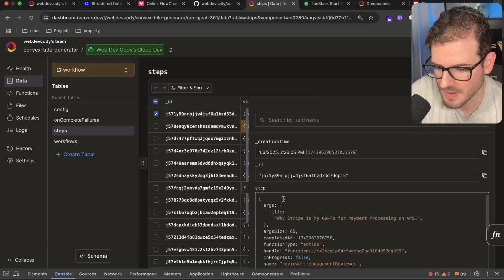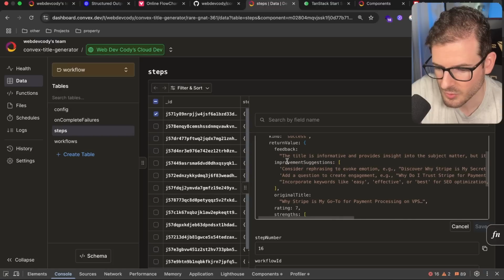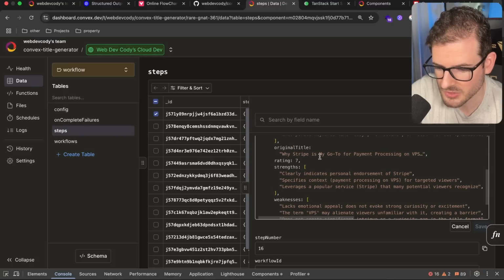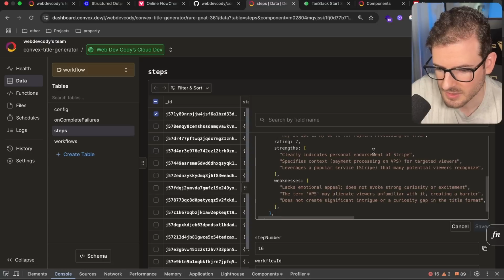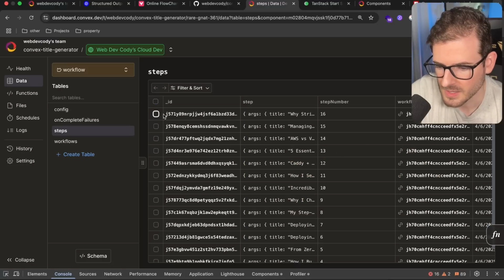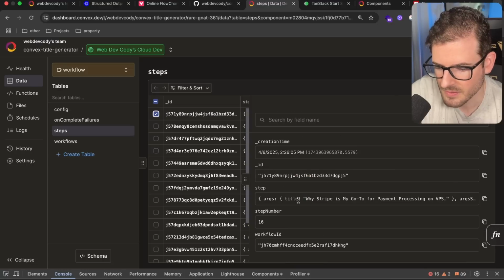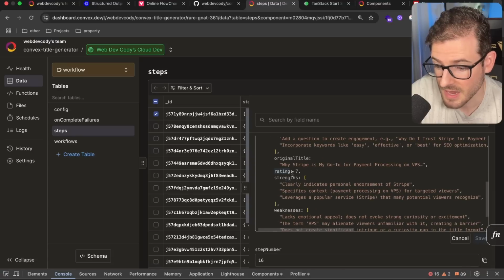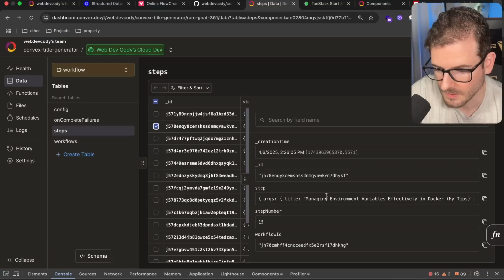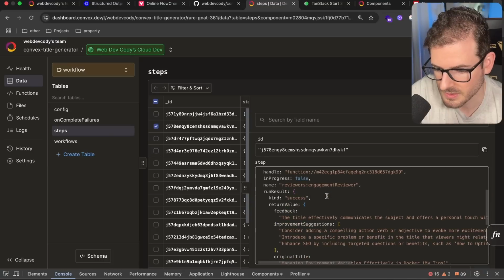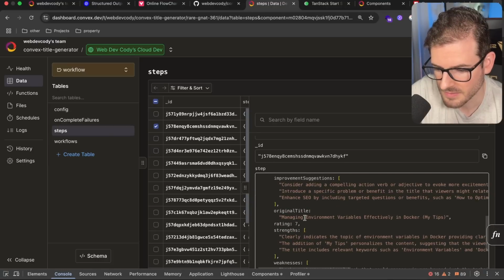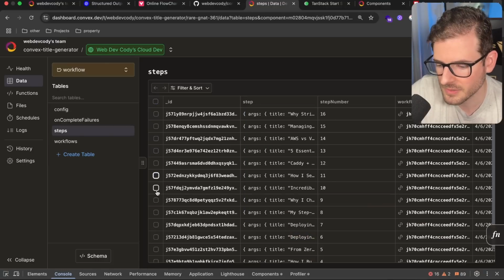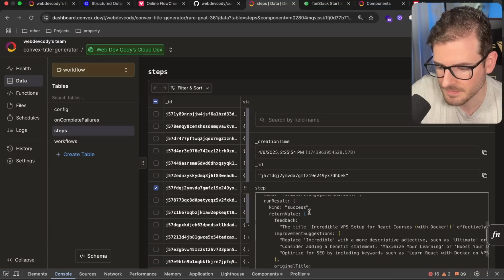Let's look at the step output. Some feedback here, improvement suggestions, original title, why Stripe is my go-to for payment processing on VPS. Strengths, clarity indicates, okay. So it gave it a 7. All right, let's look at some of these outputs. So we have this one, and it looks like it is a 7. Okay, let's look at this one. Click on this. Let's see what this one is. This one's a 7 as well. Okay, looking at all of these, the reviewer's giving everything a 7.